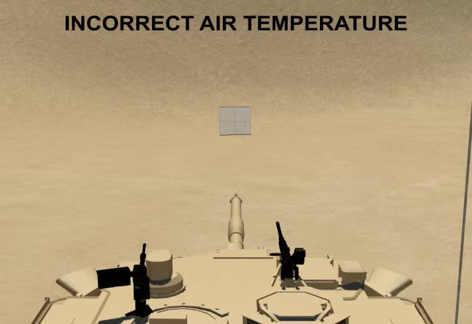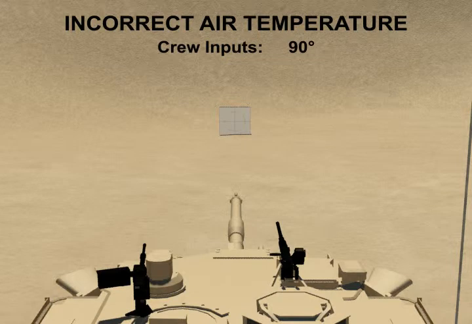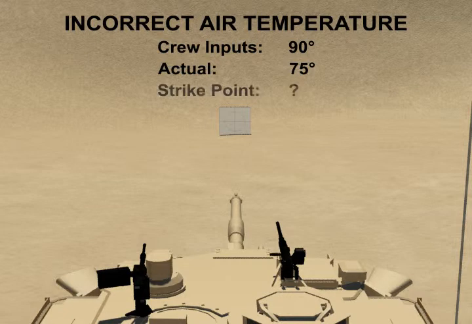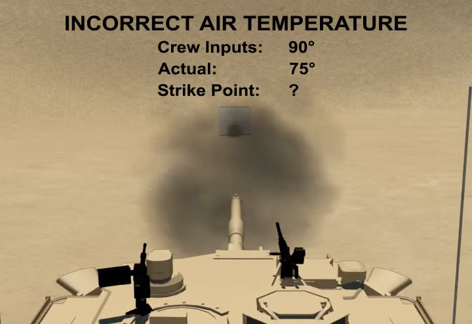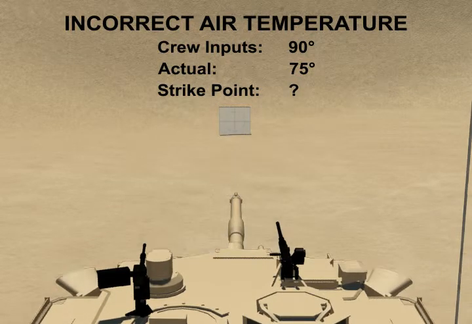Placing incorrect air temperature data into the computer may result in a missed target. A crew member inputs 90 degrees into the computer when it is actually 75 degrees outside. The computer thinks that the air density is lower, so it applies a lower amount of super elevation to the gun. But when the projectile leaves the gun tube and encounters the 75-degree atmosphere with a higher air density, the strike point will be lower than calculated.